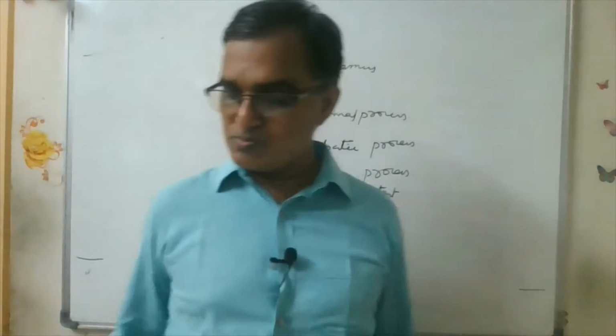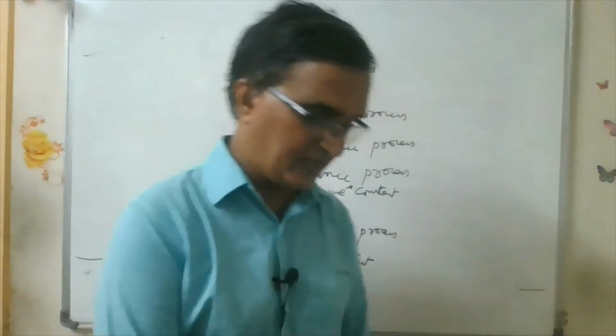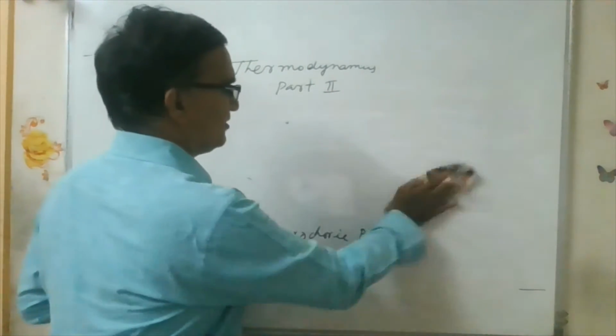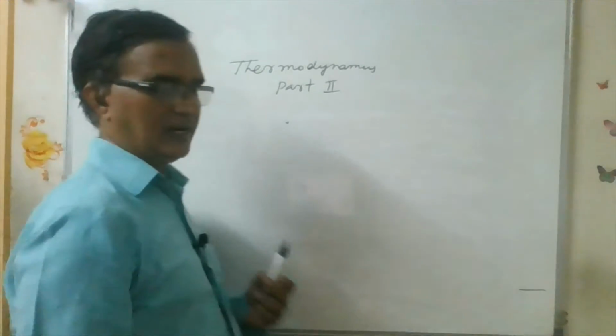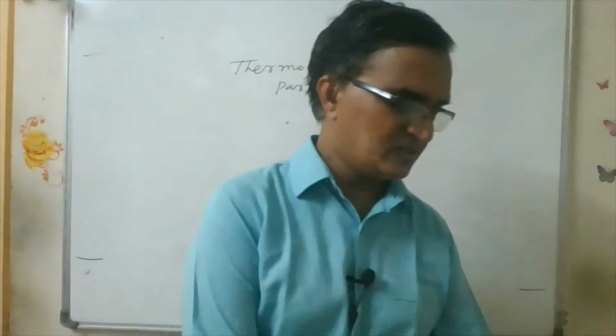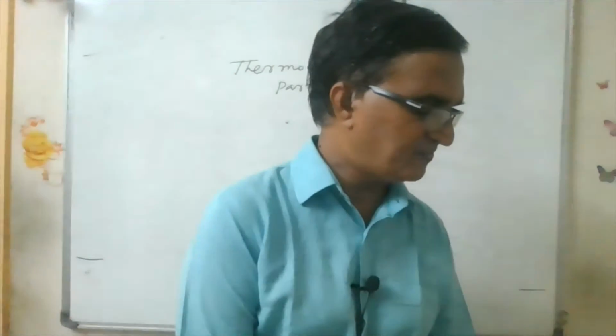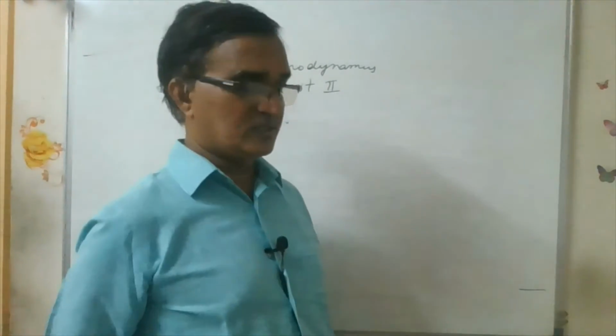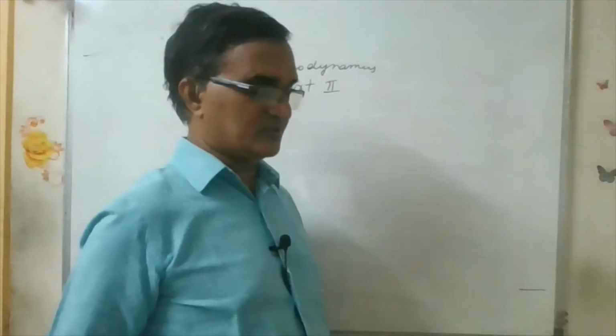Next we have the equations for work done during isothermal process and adiabatic process. What are the equations for these isothermal and adiabatic processes? Connecting equations we have. Now here, this isothermal process is a slow process. Adiabatic is a quick process.